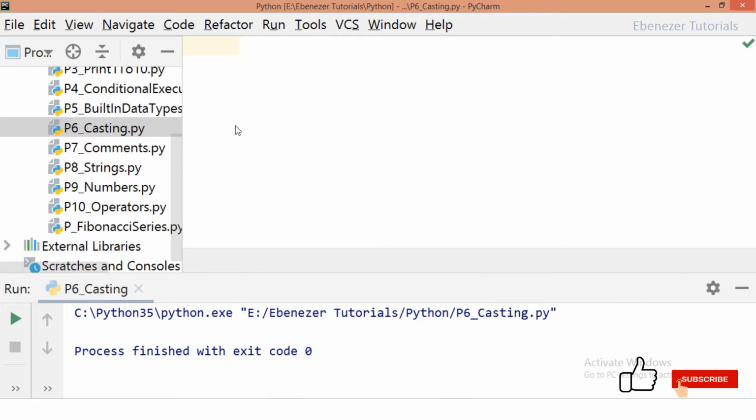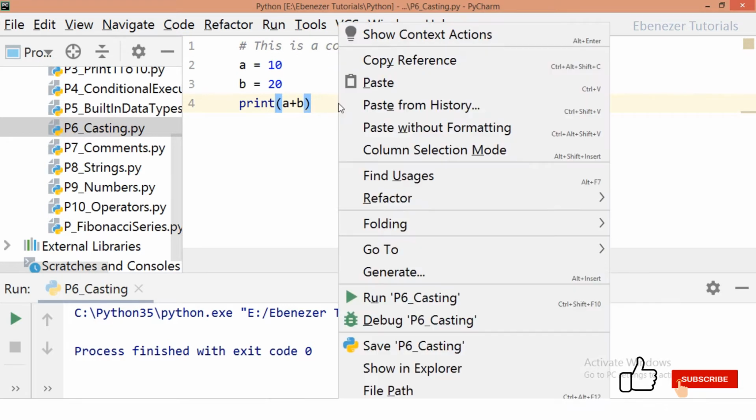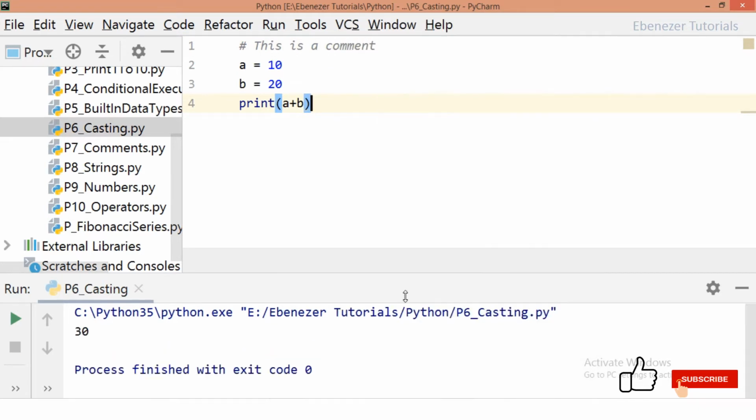So in Python, to represent comments, you can have both single line comments as well as multi-line. To represent a single line comment, we use the hash. Anything that you write after this would not get printed. Anything after the hash on the same line would be treated as a comment, so it will not get printed. So we will see.